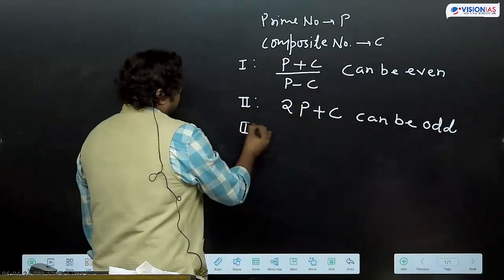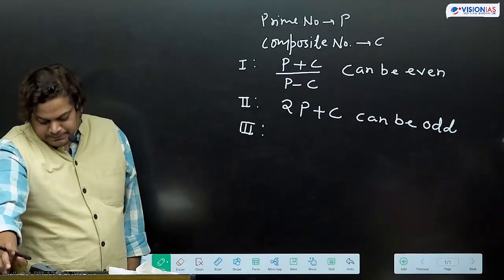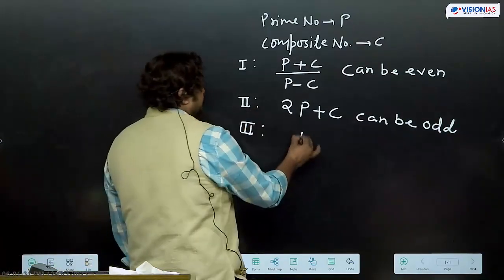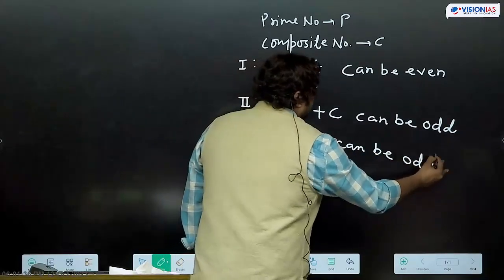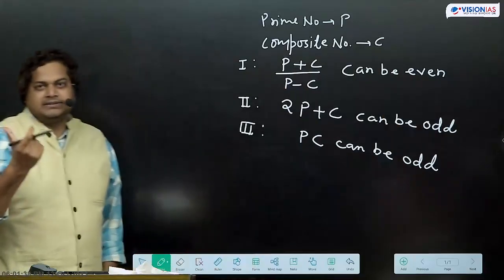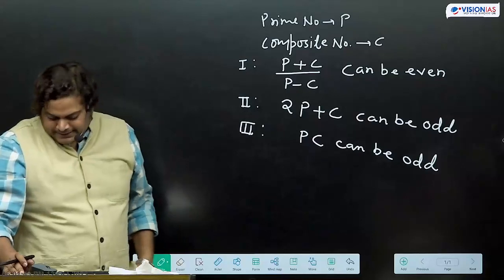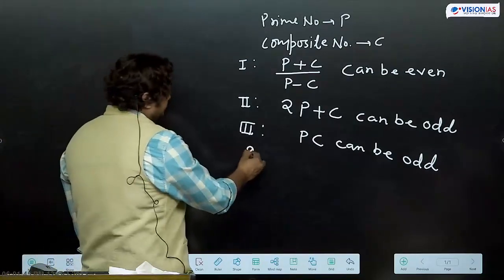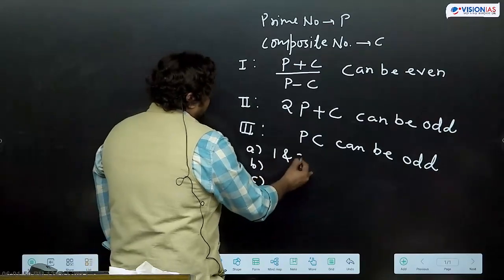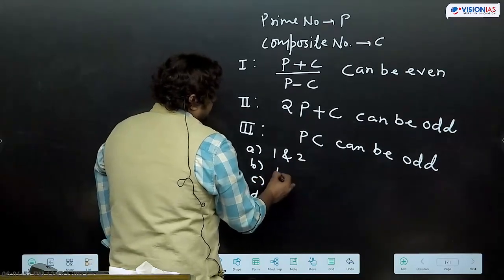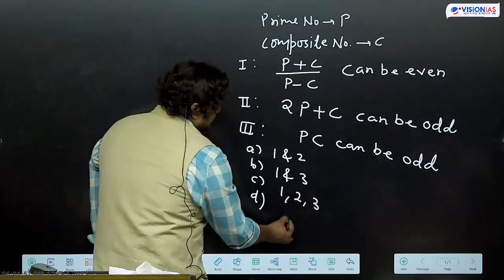Third statement: pc can be odd. These types of questions are simpler. The options are this way: 1 and 2, 1 and 3, 1, 2, 3, none.